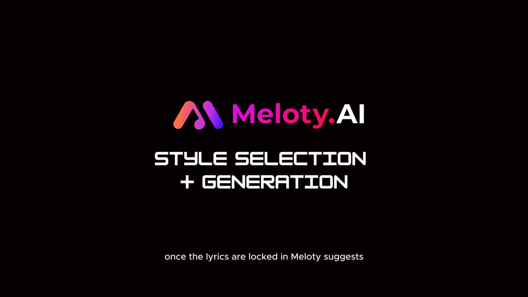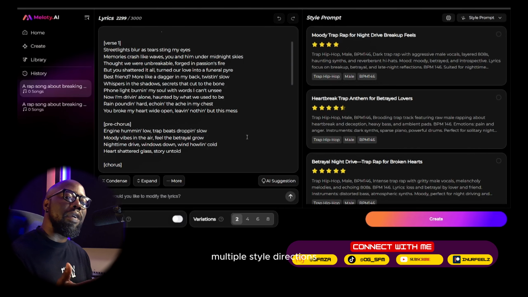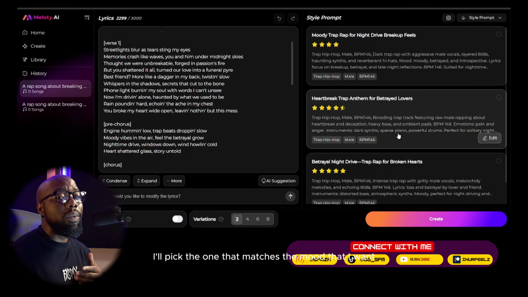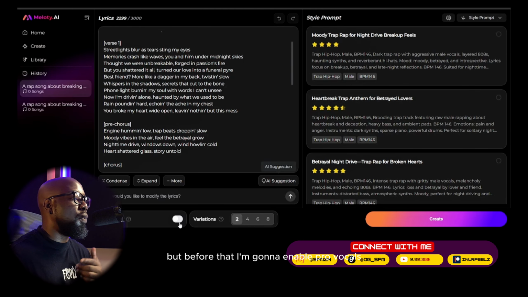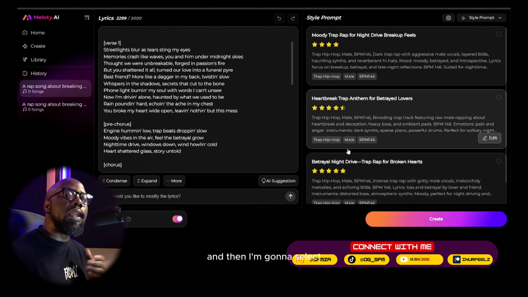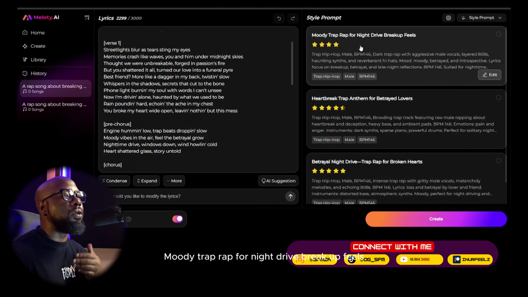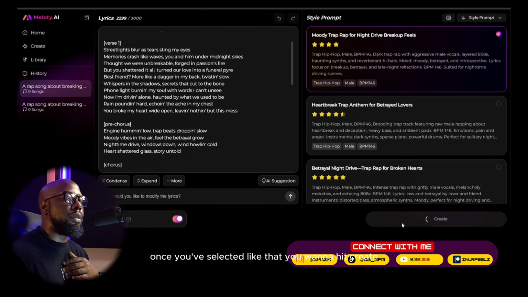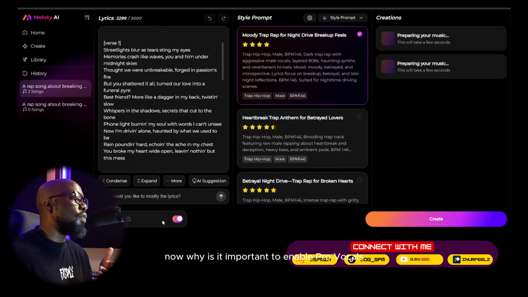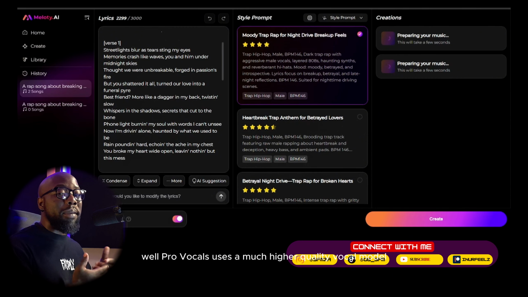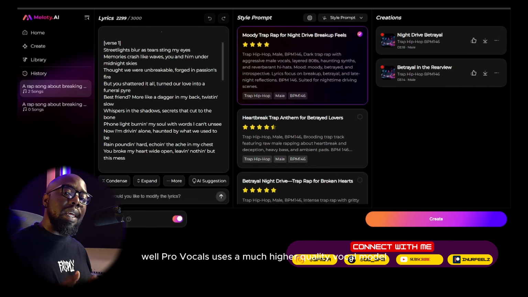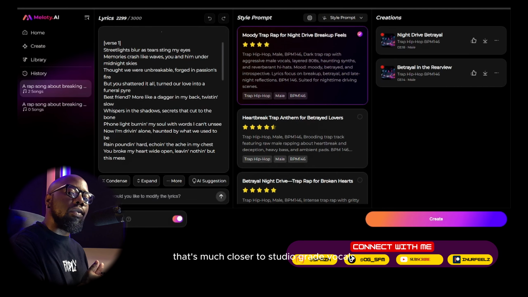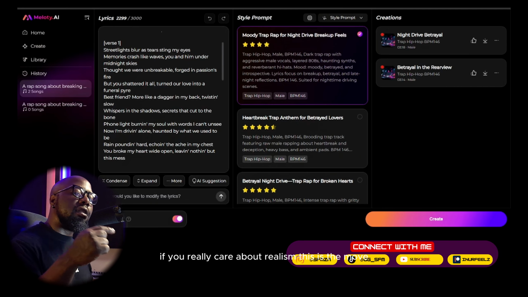Once the lyrics are locked in, Meloty suggests multiple style directions that actually fit the song. I'll pick the one that matches the mood that I want, but before that, I'm going to enable pro vocals, and then I'm going to select moody trap rap for night drive breakup feels. Once you've selected like that, you want to hit create. Now, why is it important to enable pro vocals? Well, pro vocals uses a much higher quality vocal model that's much closer to studio grade vocals. If you really care about realism, this is the move.